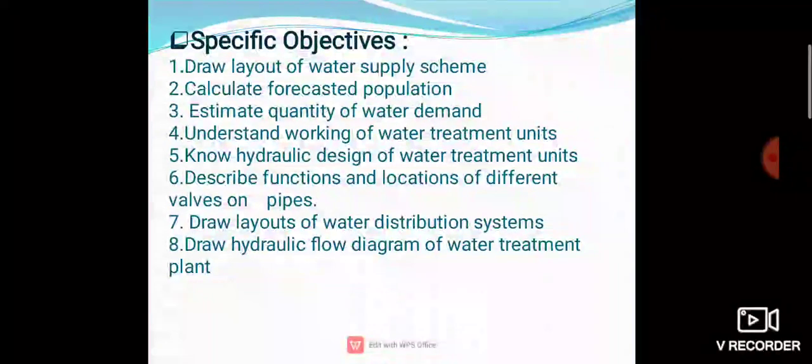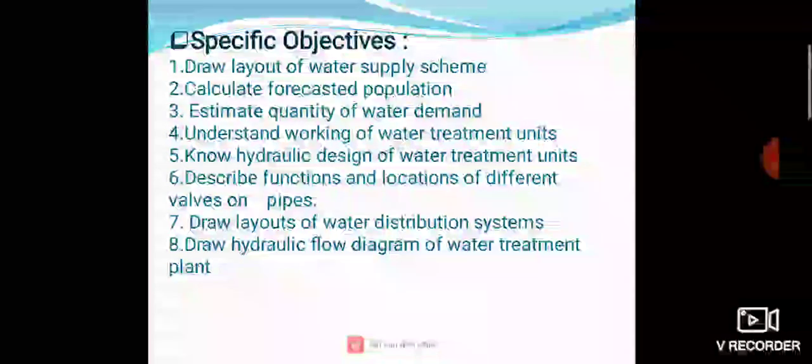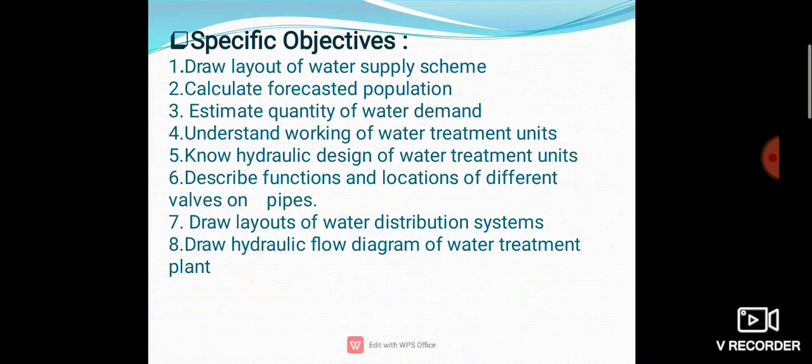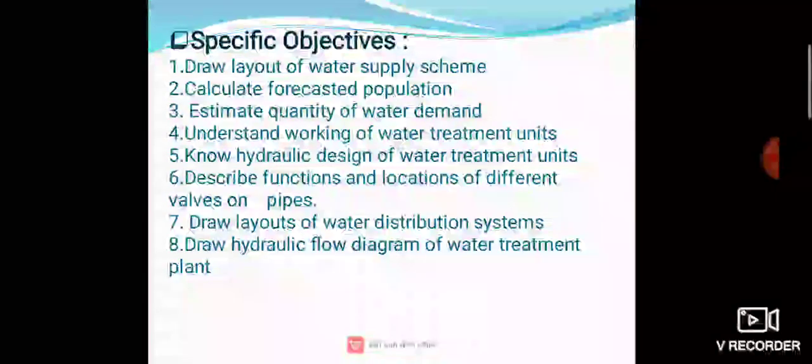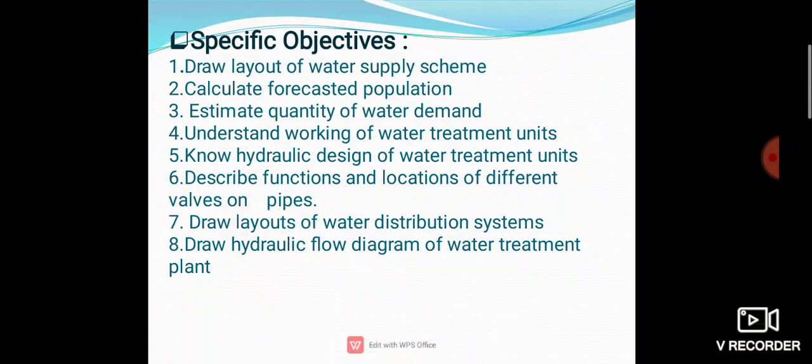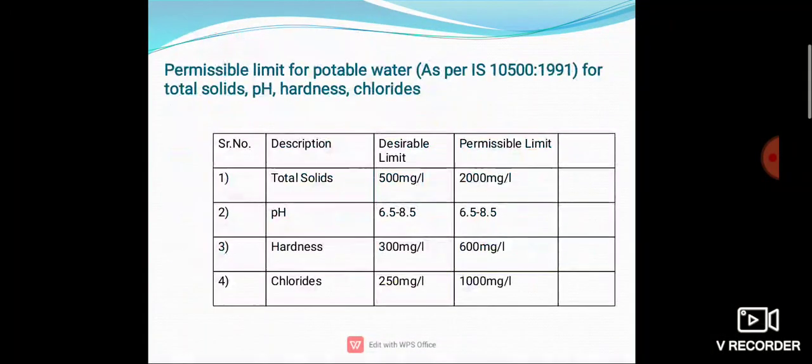Okay, then calculate the forecasted population, then estimate the quantity of water demand. After that, understand working of water treatment units, know hydraulic design of water treatment units, then describe functions and location of different valves on pipes. Okay, then draw layout of water distribution system. After that, draw hydraulic flow diagram of water treatment plant.